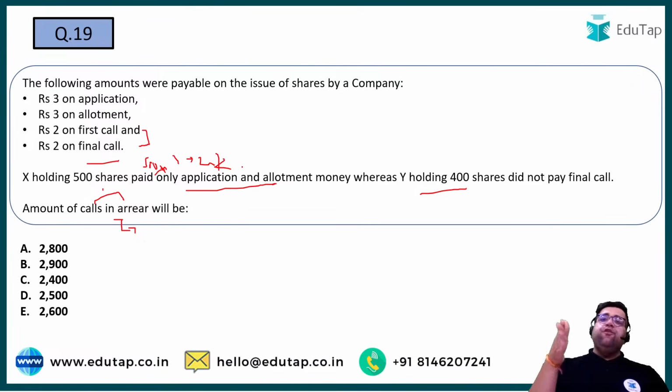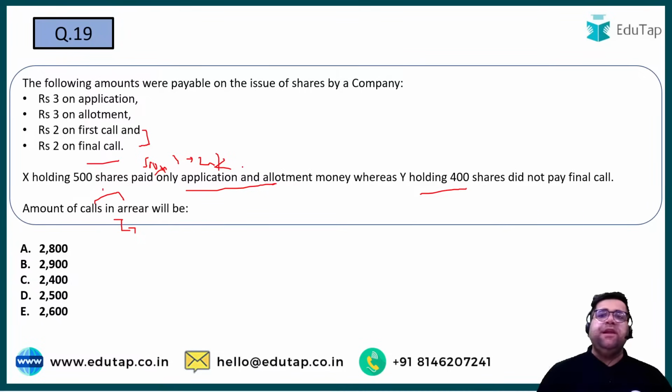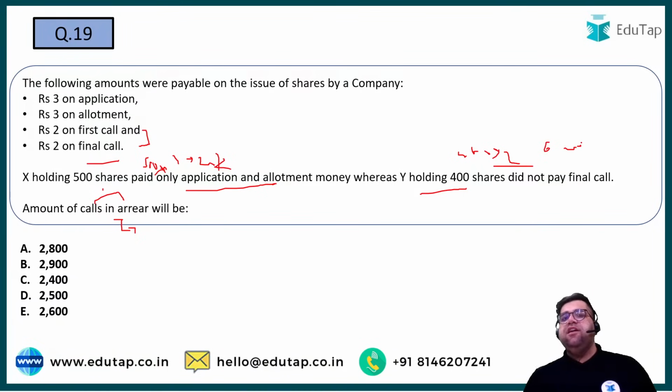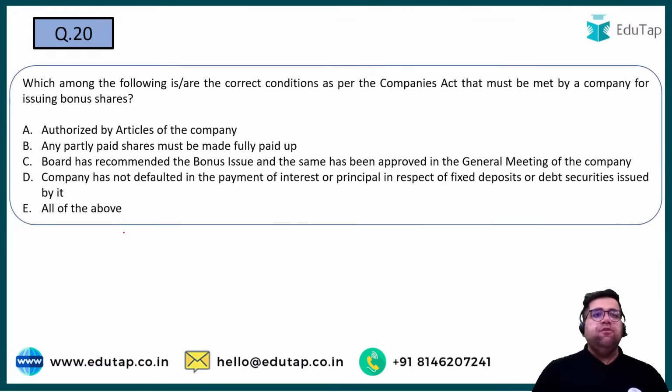But if you look at Y, he has not paid only the final call. So he has given you 3 plus 3 plus 2, which is 8, but he has not paid just 2 rupees. So it will be 400 into 2 only, which will be 800. So the total call in arrear will be 2000 plus 800, which is option number A, 2800. Cool. So let's move forward to question number 20.